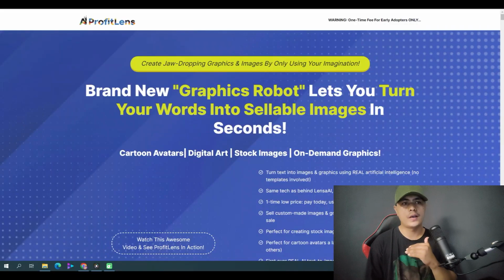You can use the software, just like I said a while ago, to turn any kind of text into an image. You can use it to create digital art. You can even upload your own image or any kind of image, stack images, and convert that into cartoon images or avatar cartoon characters, right? So yeah, this is exactly what AI ProfitLens is all about.